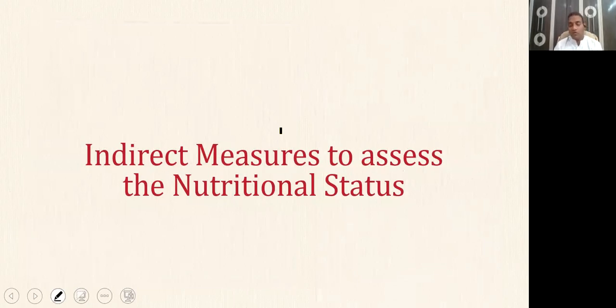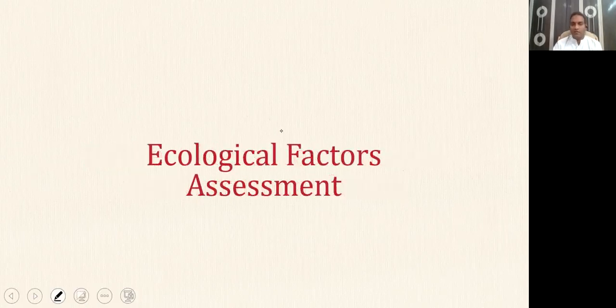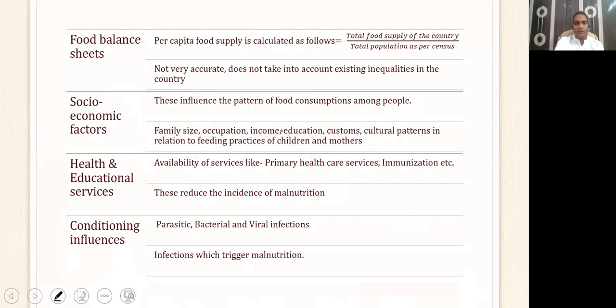What I told you before also is that in indirect measures, you're not directly assessing the nutritional status. What you are actually doing is you're taking a proxy for nutritional status. So you're measuring something else and you're using it as a proxy. For example, in ecological factors and assessment, you're taking a proxy of food balance sheet, socioeconomic factors, health, education services, and conditioning influences as a proxy for nutritional status.